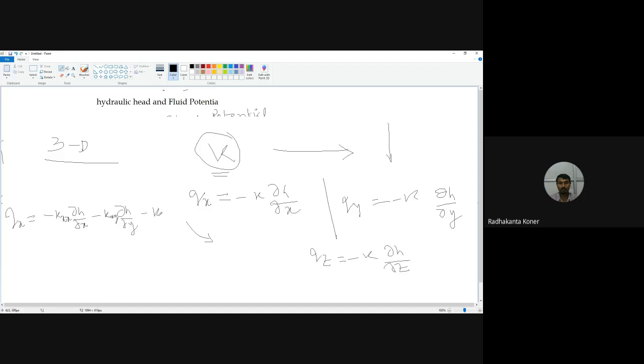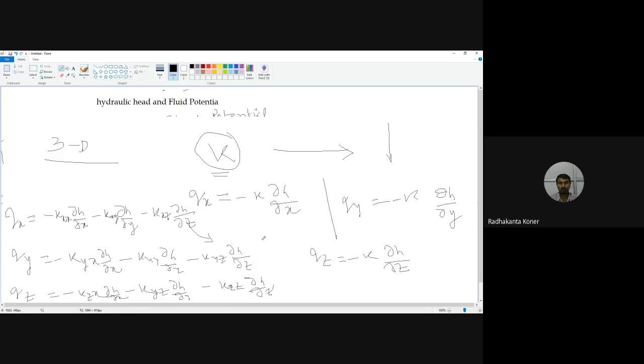Similarly, for the Qy, minus Kyx del H del X minus Kyy del H del Y minus Kyz del H by del Z. And for Qz, it is minus Kzx del H del X minus Kzy del H del Y minus Kzz del H divided by del Z.